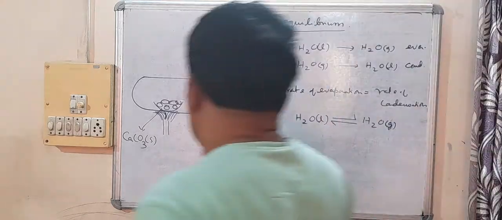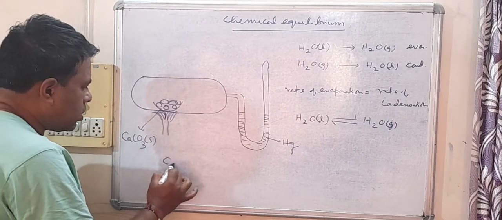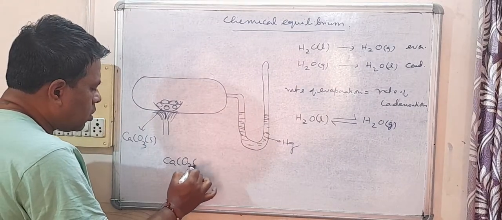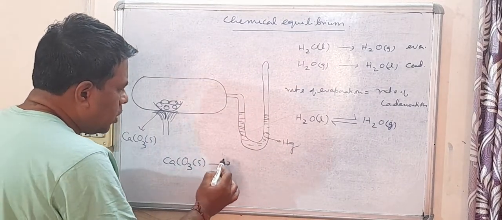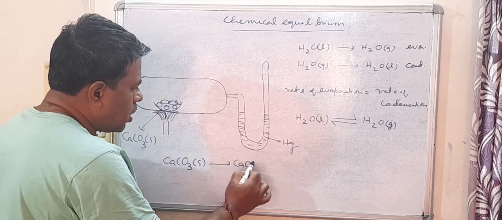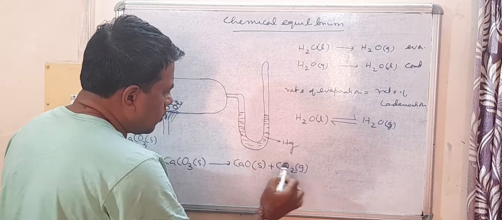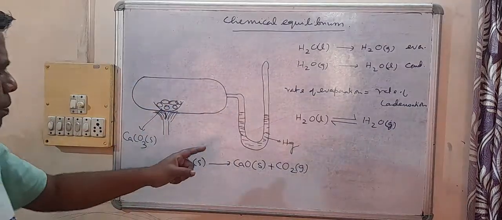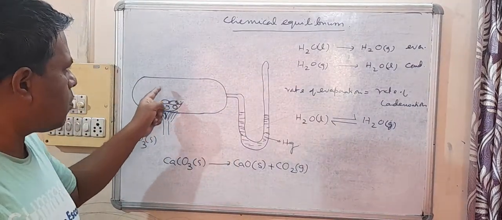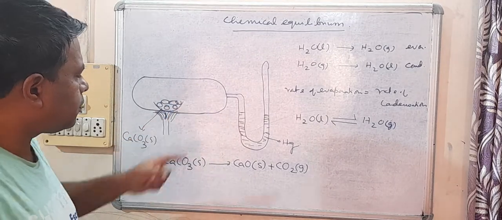So calcium carbonate solid will break down into calcium oxide solid plus CO2 gas. This will happen. So carbon dioxide gas will form.